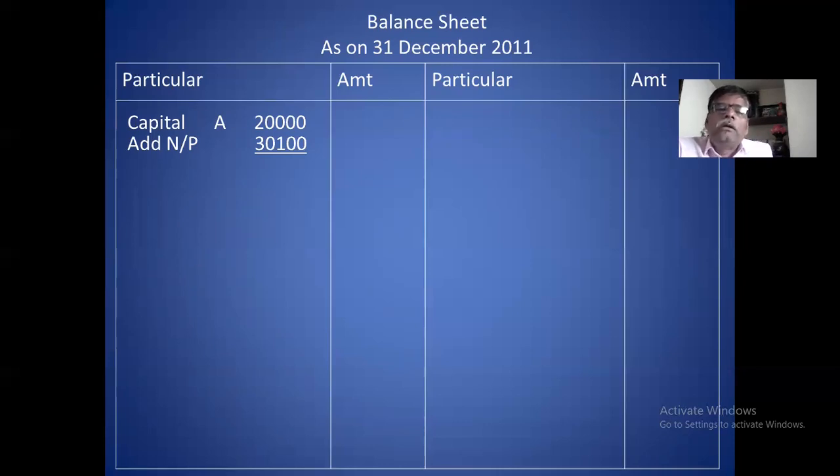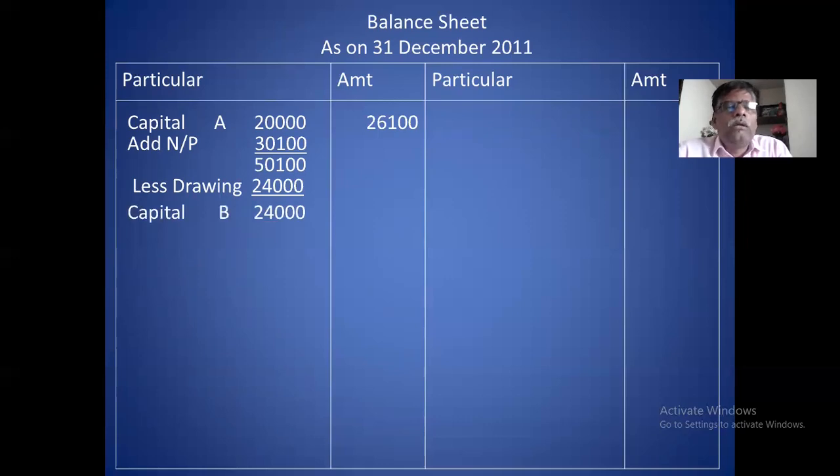You add that, deduct three items. Out of that, drawing is there. So deduct the drawing. Balance of capital is 26,100. Okay, A. Then you take B. Capital of B is 24,000.